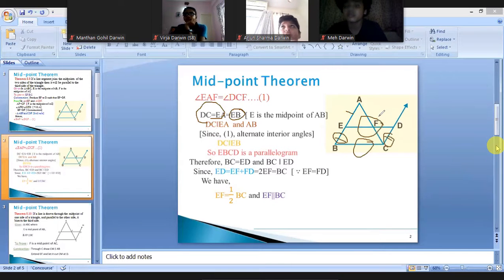Now, BC and ED will be equal to one another and they will be parallel as well, because they are the opposite sides of a parallelogram. Now if BC is equal to ED, we know that EF is equal to FD. So can I write 2EF in place of ED?